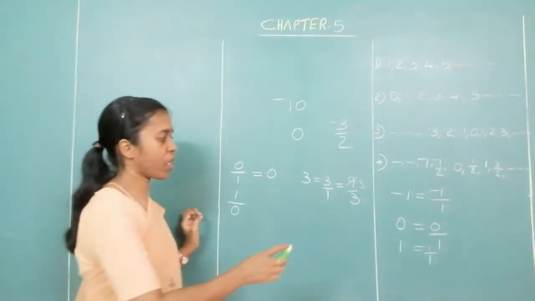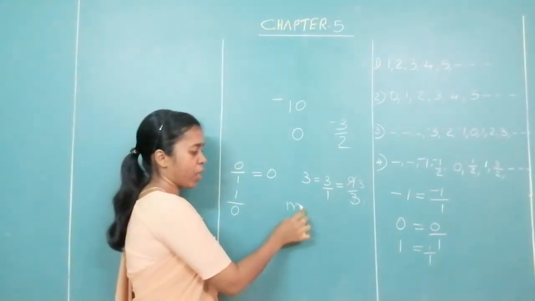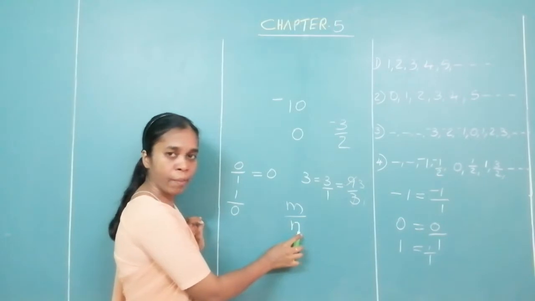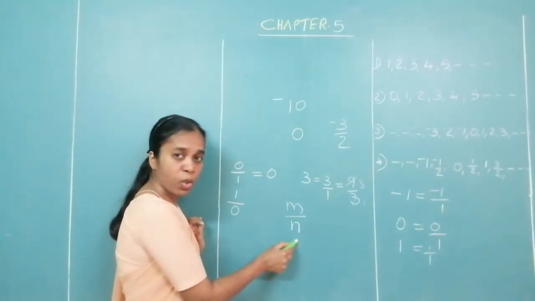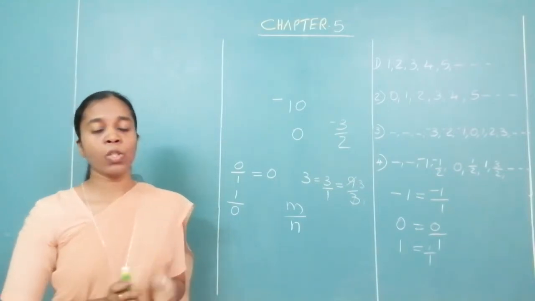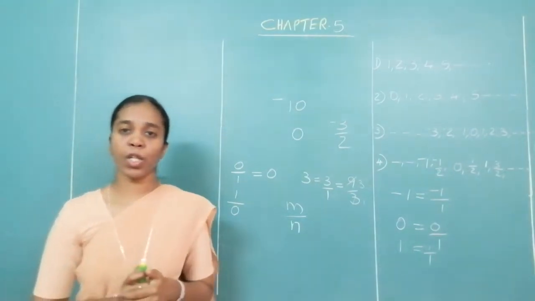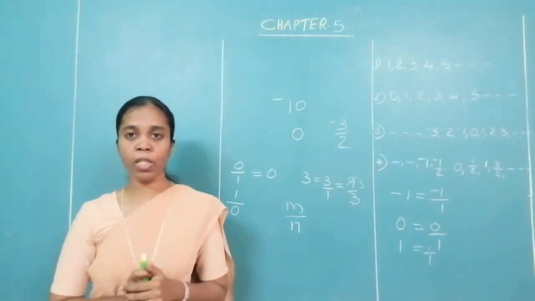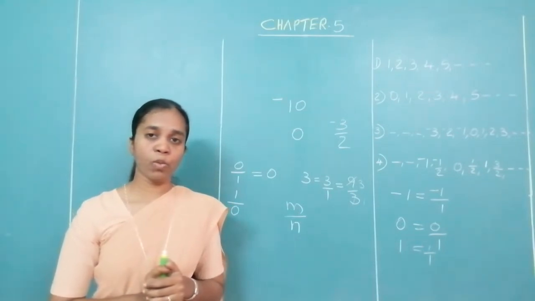That is why when we say a rational number has to be in the form of m upon n, n cannot be equal to 0. Because when it is equal to 0, we have not found the answer. So that should be the next point that you are writing in your notebook. On the last page, add to the points over there.